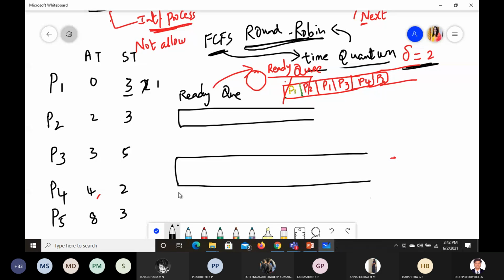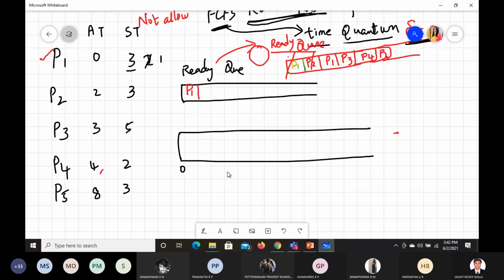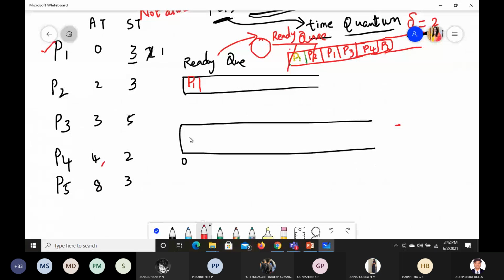Now at time 0, we check: anything is there? Which one is there? Time 0. P1 is there. So P1 will come to the queue and wait. Anything else will come at time 0? No, sir. So P1 alone will come. So P1 will straight away go into the queue.